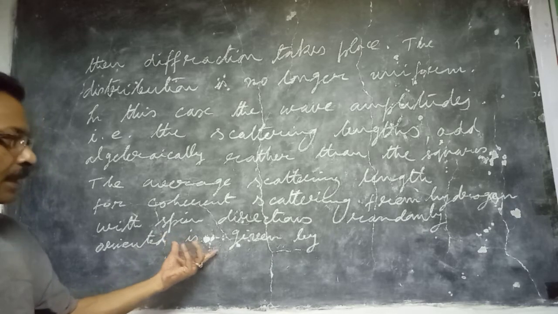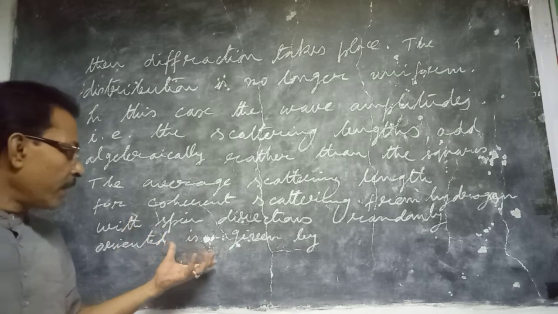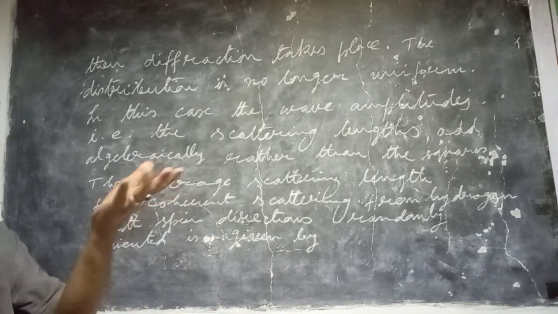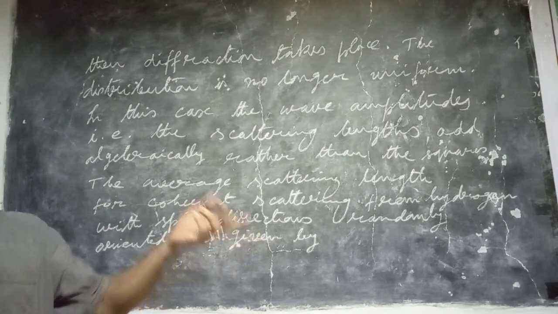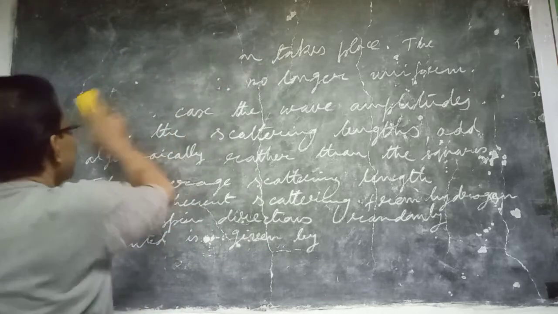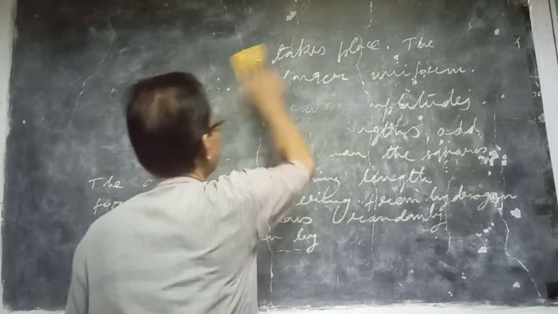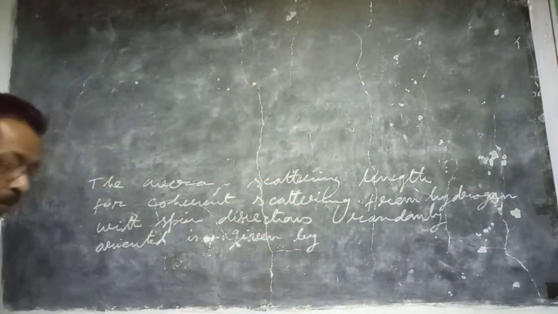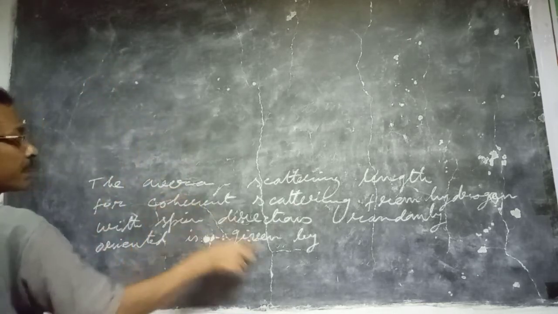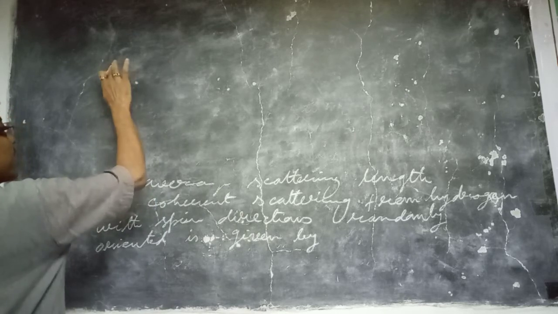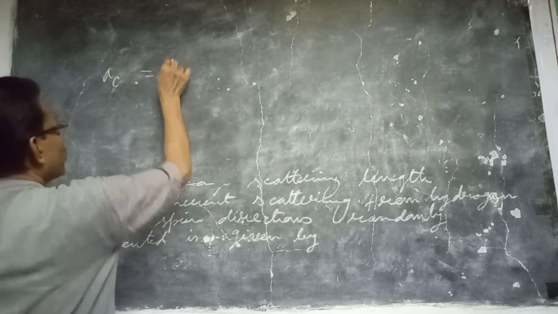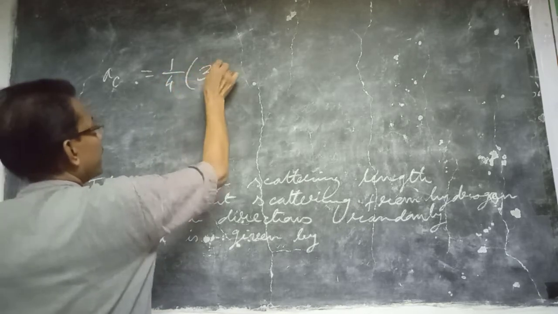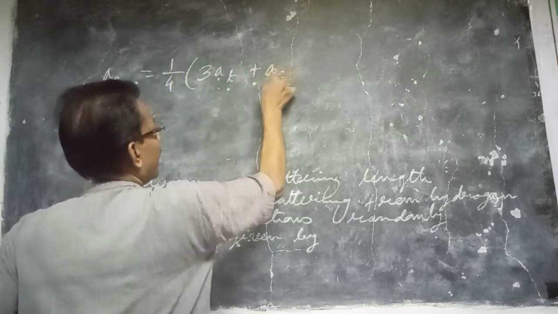So from that, the scattering which will take place, in that case we have to first add the scattering amplitudes for triplet and singlet and then take the square to find the scattering length. Now, experimentally, the coherent scattering length is minus 1.89 fermi. So one can write the coherent scattering length, AC, where C stands for coherent, is 1/4 (3 AT plus AS).